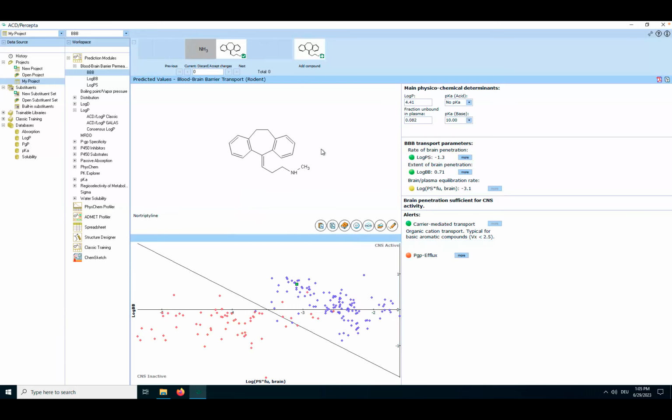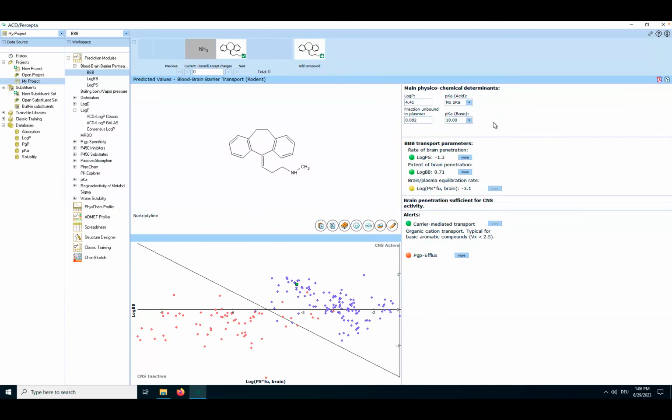And what you can see here, we have here a structure, and then here you see the main physical chemical components that are used in the prediction. That is LogP, pKa, and fractional unbound plasma. You can go and change those values, and then of course the prediction will change. But these are the values that are taken from the prediction models that are in the background of ACD.